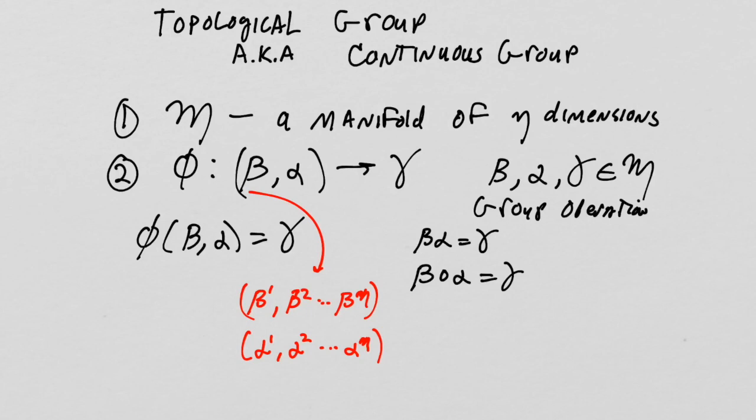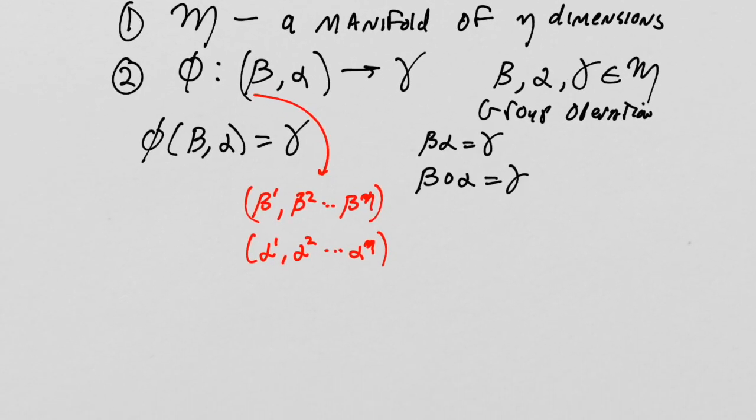So now that I know the coordinates of these 2 points, well, what about gamma? Well, gamma is going to have coordinates also, right? So we don't know how phi works necessarily, but we can definitely say something. We can say that the muth coordinate of gamma is definitely a function of the coordinates of the 2 points you're using to make gamma, right? So we know it's a function of that.